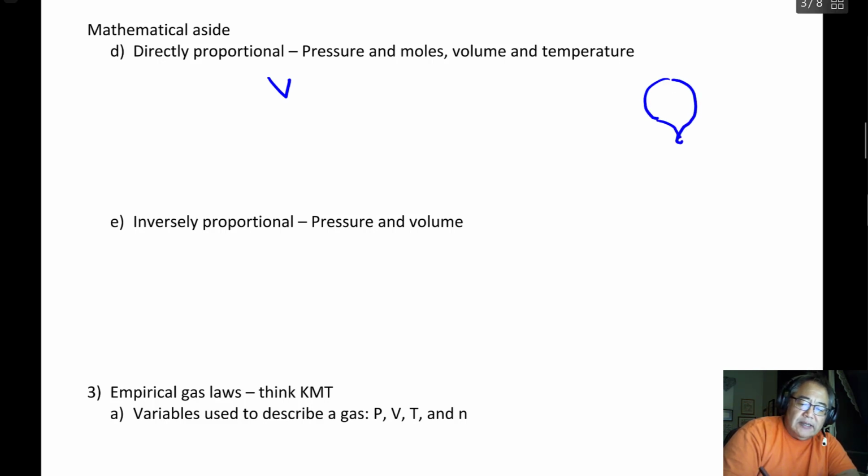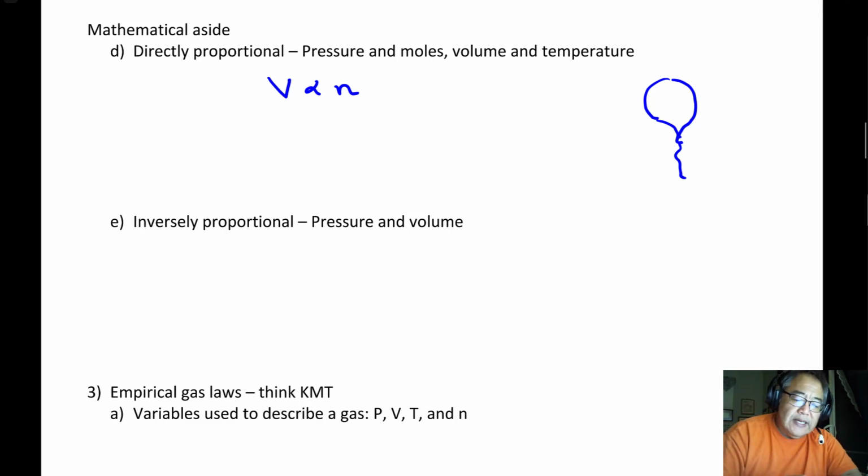So I have my little balloon like this, right? And then I add moles to it. So what happens to it? Well, most of us recognize that's like blowing into the balloon. Most people recognize that the volume will increase as I add moles to the inside of the balloon. In other words, volume is directly proportional to moles.